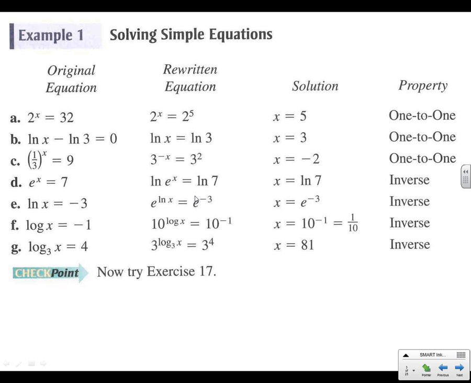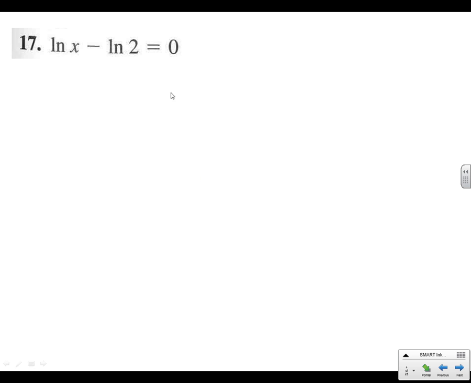All right, same rules apply. If we've got base 10 here, we would use 10 to the log base 10. If we do it on the left, we have to do it on the right. So we'd end up with x is 10 to the negative 1, or x is 1/10. And then how do we get rid of log base 3? It would be 3 to the log base 3. Got to do that to the other side as well, so 3 to the 4th. So we would get x equals 3 to the 4th. 3 times 3 times 3 times 3 is 81. All right, so either use the one-to-one or the inverse properties to see if you can do this problem. Number 17. Solve for x.